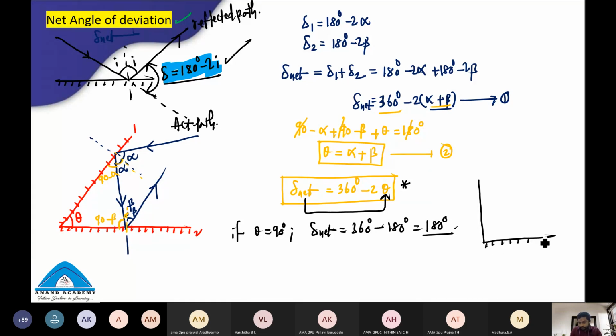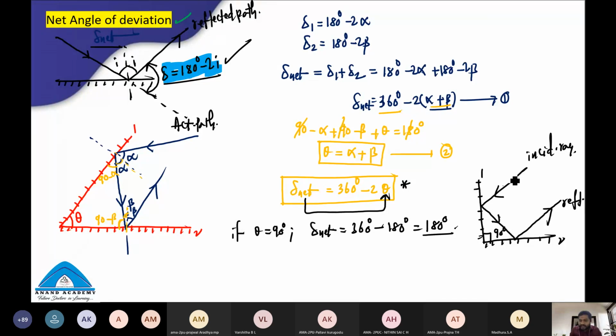I'll show you. So this is the first plane mirror and this is the second plane mirror. The angle between them is 90 degrees, students. If I incident a light ray like this, it will be reflected and again reflected like this. So this is the incident ray, and this is the final reflected ray. Students, what is the definition of the angle of deviation, what I've told you already? It is the angle between the incident light ray and the final reflected light ray.